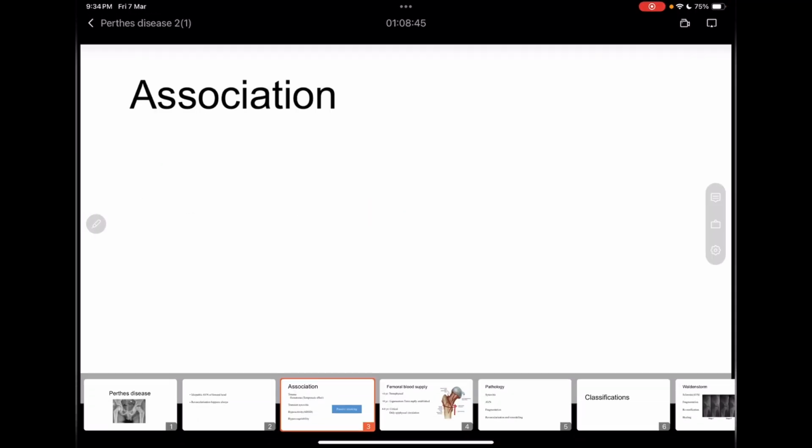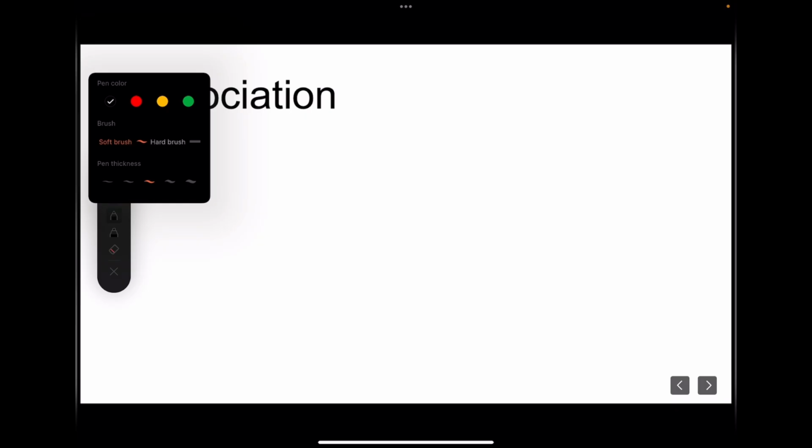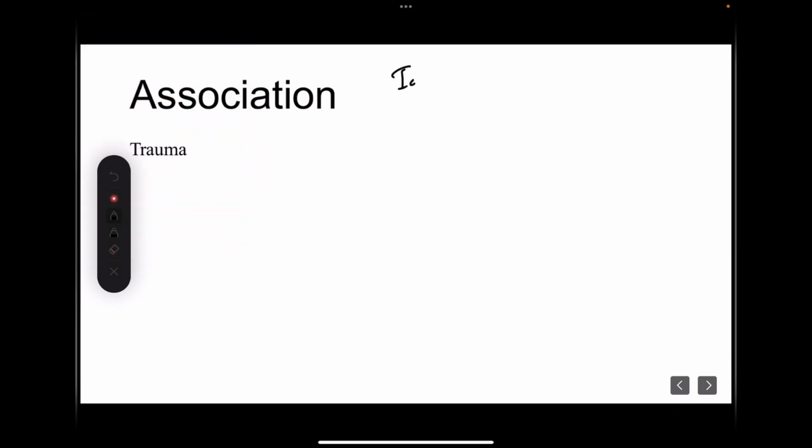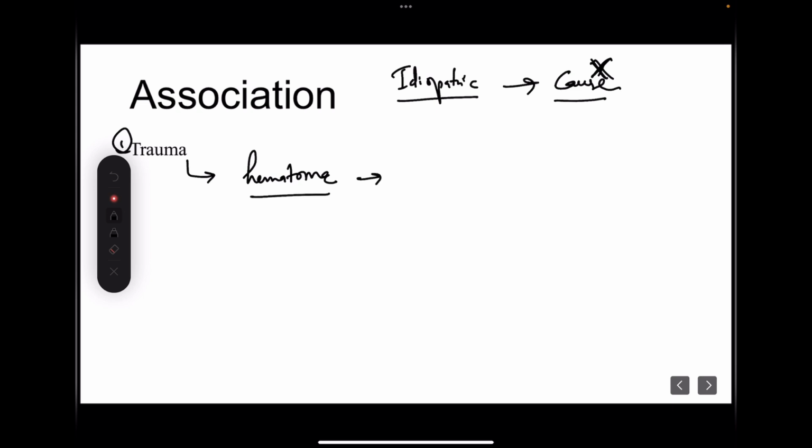Now coming to different associations which are found in this disease. Firstly, since this is an idiopathic condition, we cannot say any particular cause which is causing this disease. So there are certain associations which have been described in the literature. The first one is trauma. Secondary to trauma, hematoma formation in the capsule can lead to increased pressure, which can cause avascular necrosis of the femoral head. This is one theory.